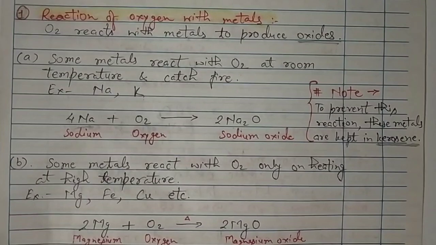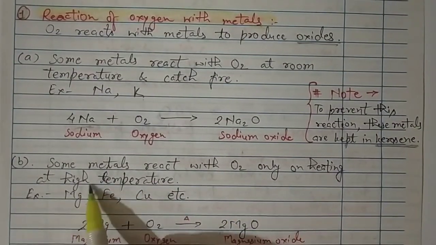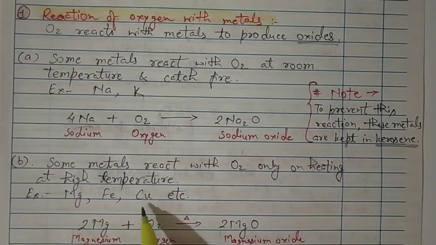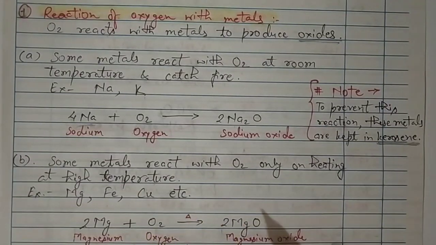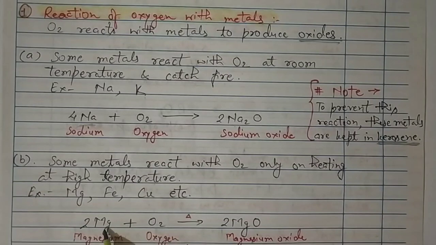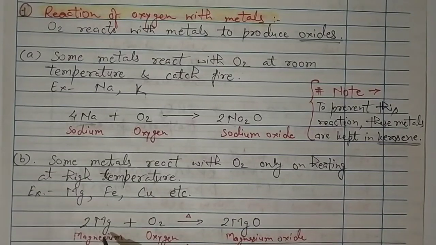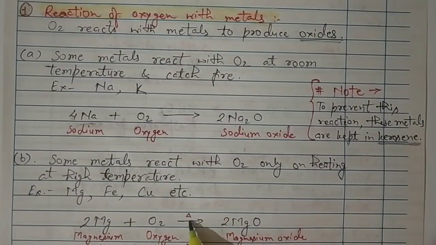Now the second point is, some metals react with oxygen only on heating at high temperature. These metals are magnesium, iron, copper, etc. Other metals react with oxygen only when we heat them. For example, magnesium and oxygen. When a magnesium strip gets heated in the presence of oxygen, this sign is called delta.